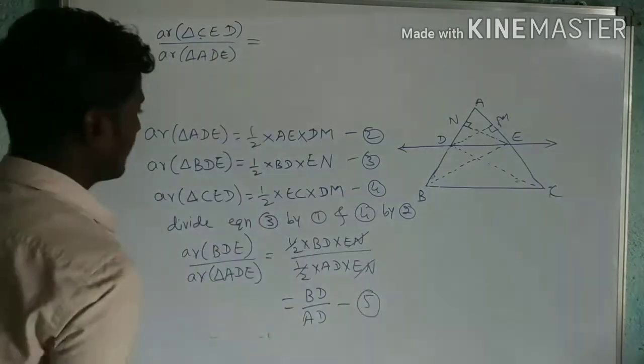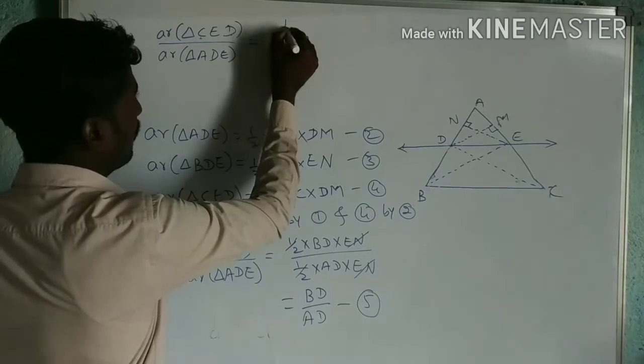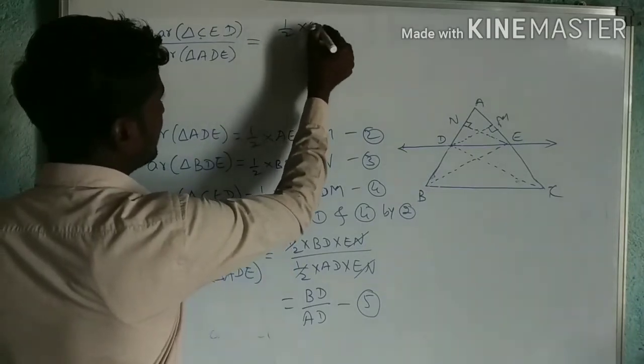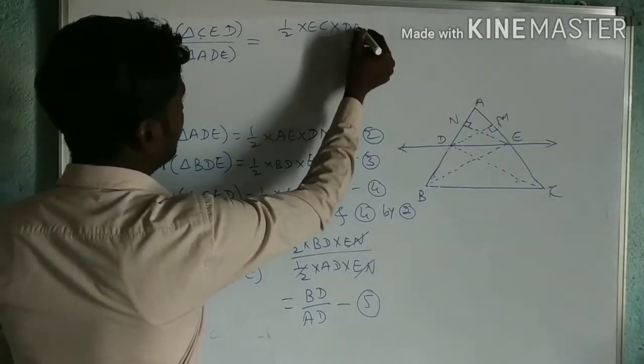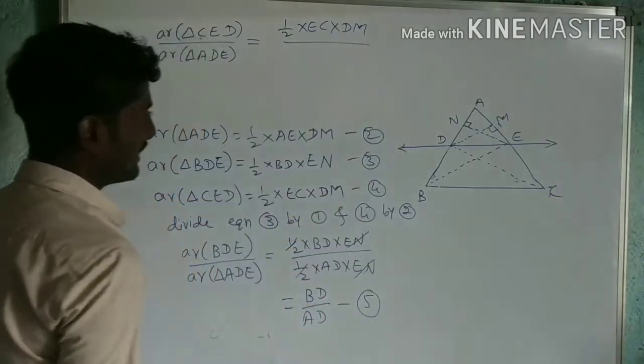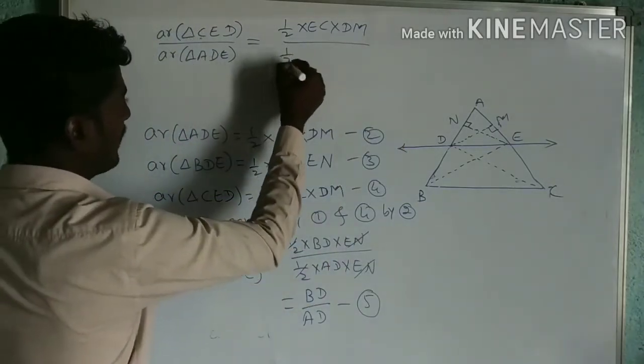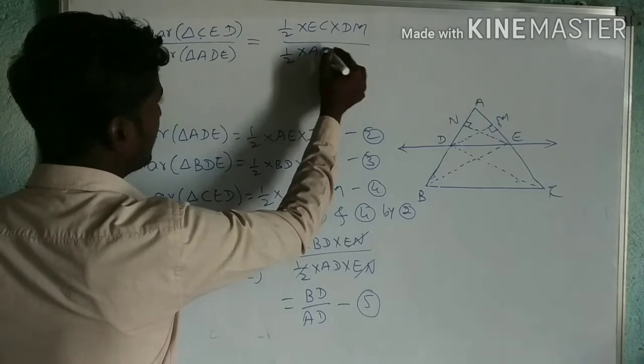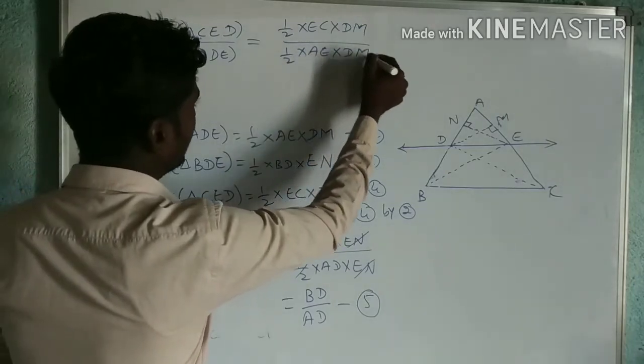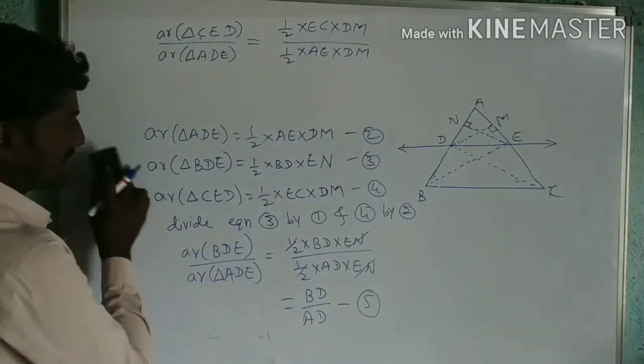Equation 4 is 1 by 2 into EC into DM divided by equation 2, 1 by 2 into AE into DM.